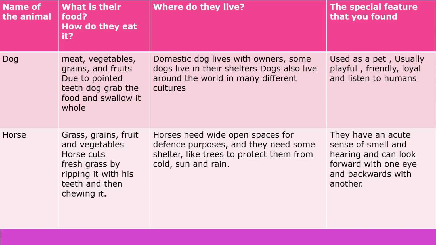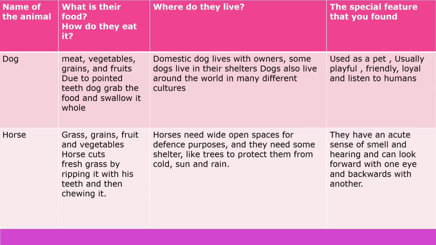First animal is dog. So which information you have to take for these animals, that we will see first. Name of the animal, what is their food, how do they eat, where do they live, and the special character of that animal. So first animal is dog. What is their food? Meat, vegetables, grains and fruits. How do they eat? Due to pointed teeth, dogs grab the food and swallow it whole.